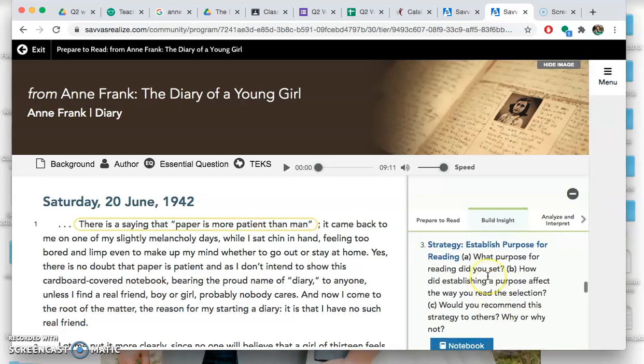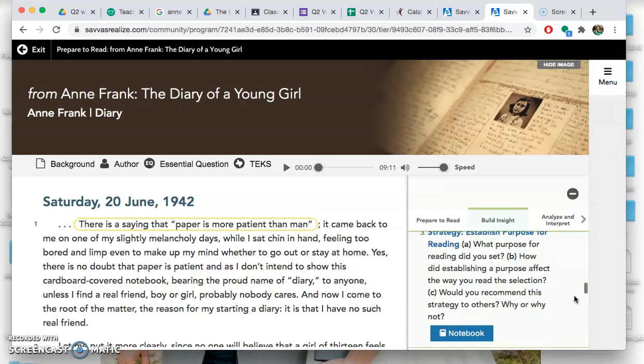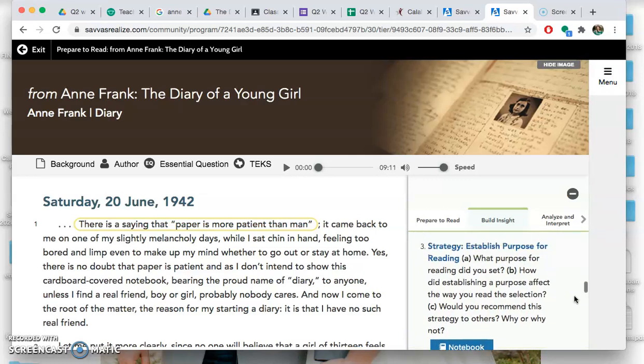Okay, this one is a little tricky. It's kind of weird and we haven't really gone over it. It says establish a purpose for reading. So what purpose for reading did you set? How did establishing a purpose affect the way you read the selection, and would you recommend this strategy to others? So what this is just asking you is, what were you hoping to accomplish when you read this?